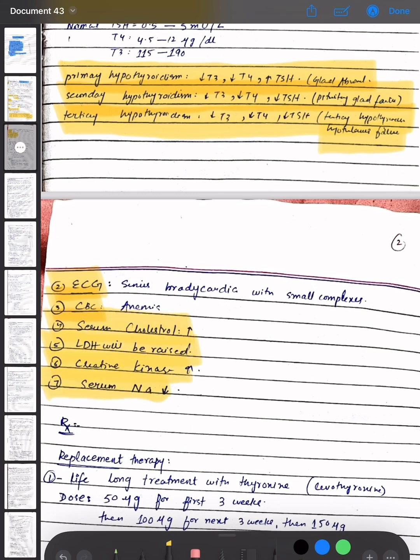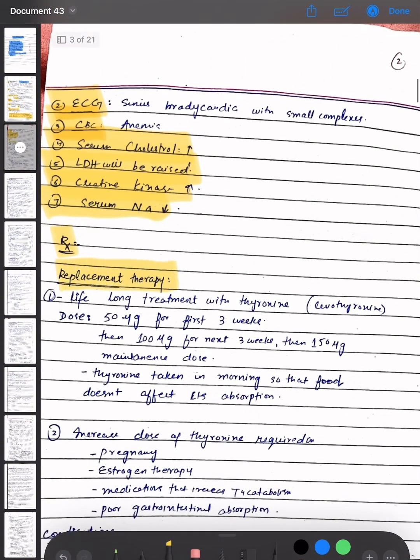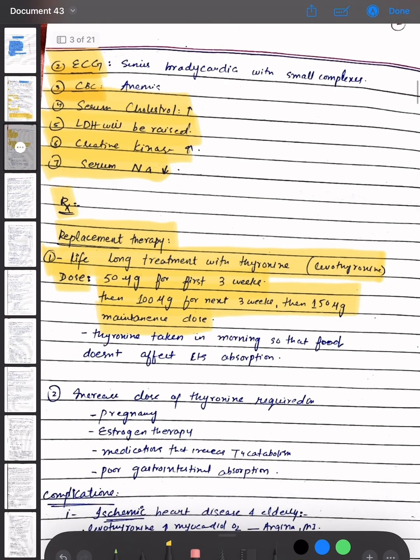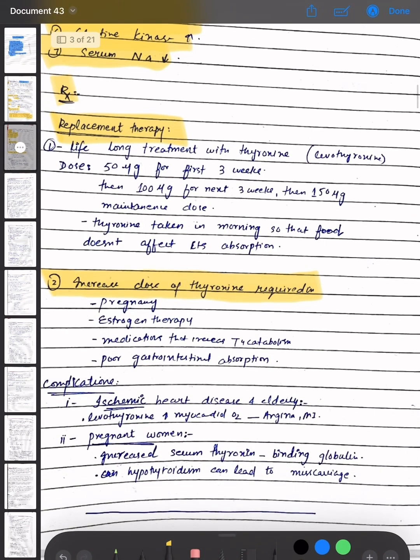The treatment options for hypothyroidism are replacement therapy, that is lifelong treatment with thyroxine, levothyroxine. The dose is 50 microgram for first 3 weeks, then 100 microgram for next 3 weeks, then 150 microgram as a maintenance dose. Thyroxine is taken in the morning so that food does not affect its absorption. Replacement therapy. The second option is increased dose of thyroxine, which is required in pregnancy, estrogen therapy, medications that increase T4 catabolism, and poor gastrointestinal absorption.